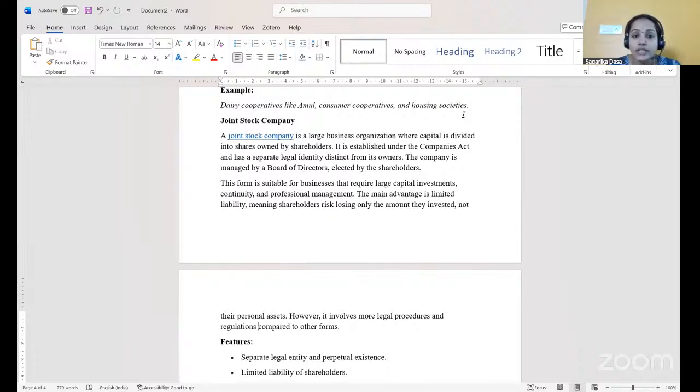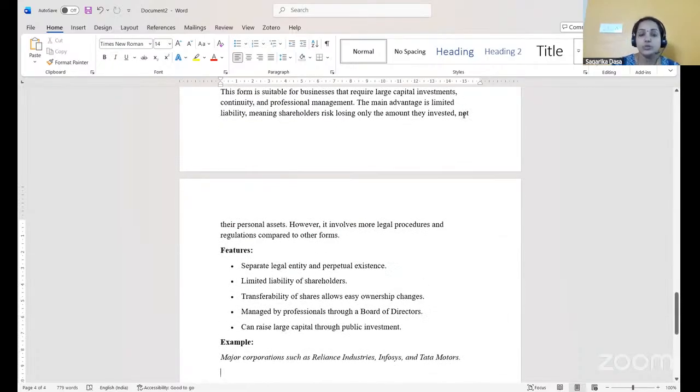The main advantage is limited liability, meaning shareholders risk losing only the amount they invested, not their personal assets. So here the shareholders will have limited liability. That is one of the main advantages to the shareholders of this particular form of organization.